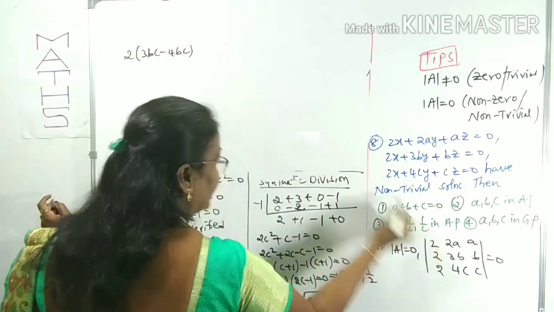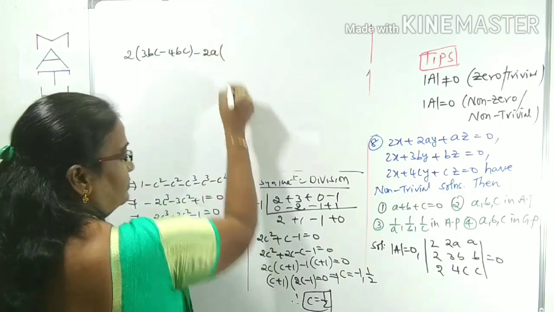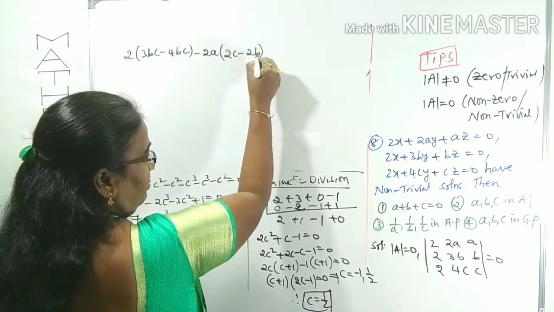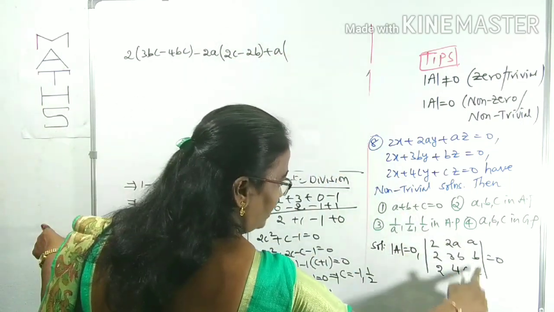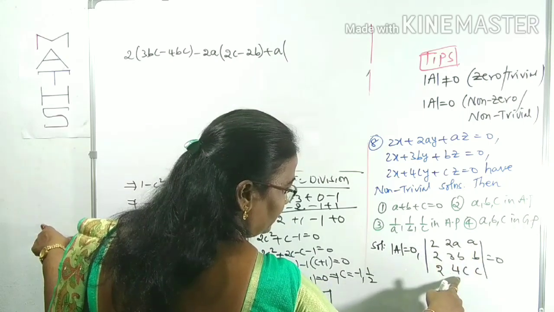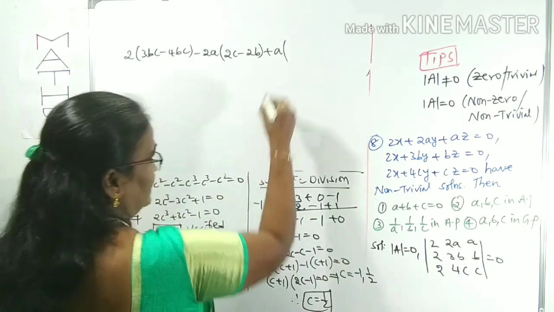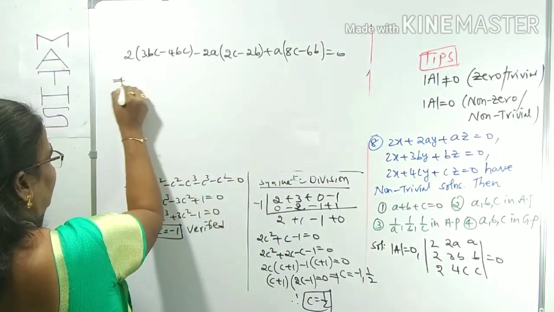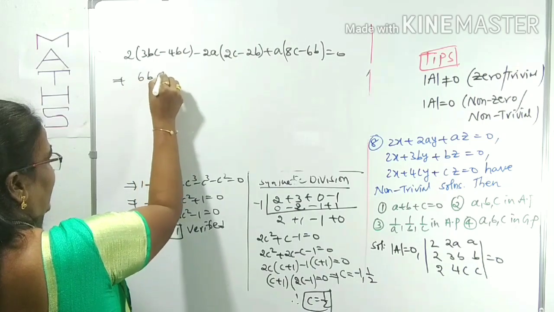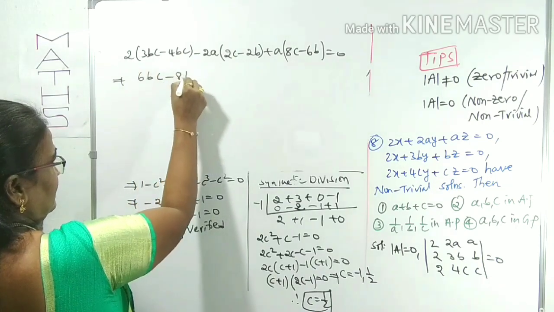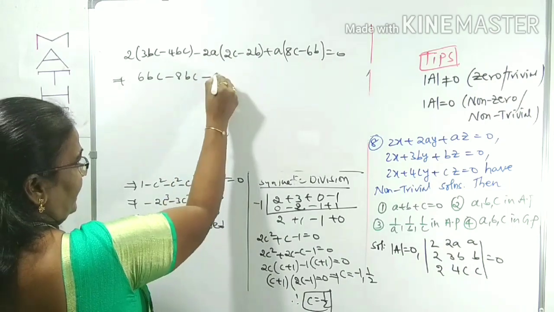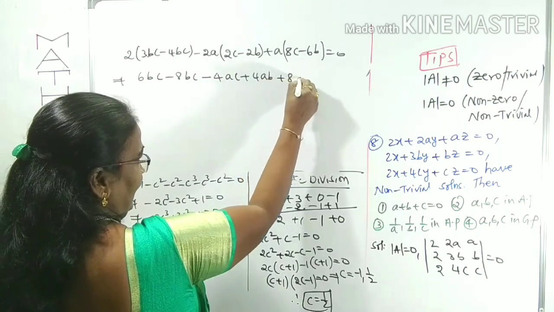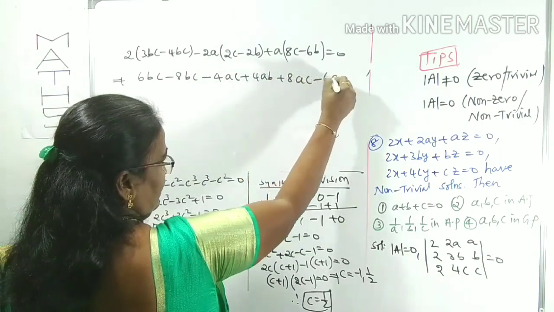With the middle term we change the sign: minus 2A of 2C minus 2B, plus A of 2 into 4, 8C minus 6B, equals 0. Now we come to the expansion: 6BC minus 8BC, minus 4AC plus 4AB, plus 8AC, minus 6AB is equal to 0.